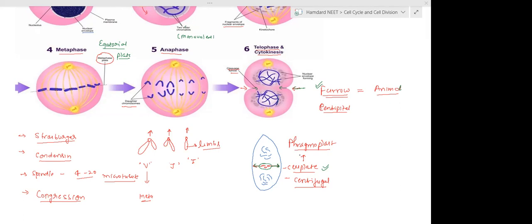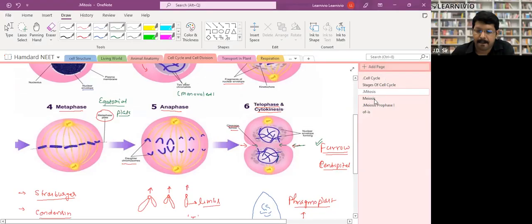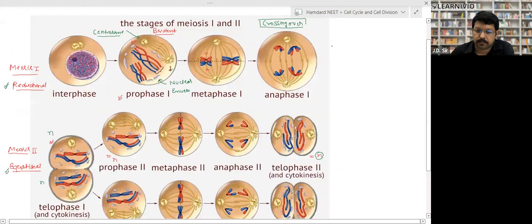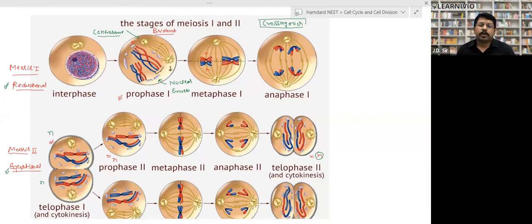So let's go to meiosis. Look, now meiosis. In meiosis, we have already understood when I was teaching you the cell cycle. I told you that in meiosis, formation of 4 daughter cells takes place from a mother cell, right?